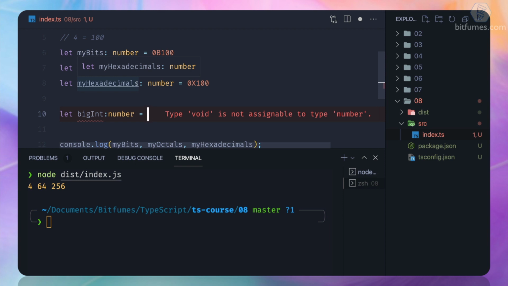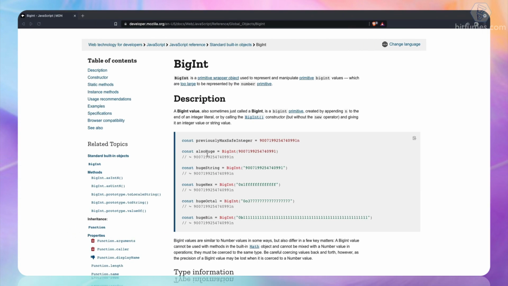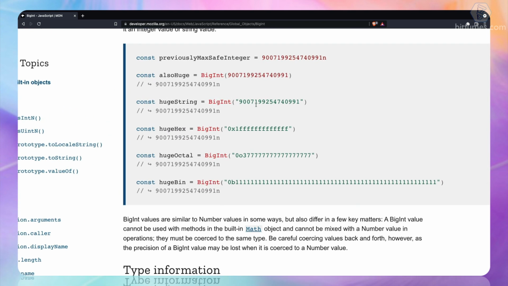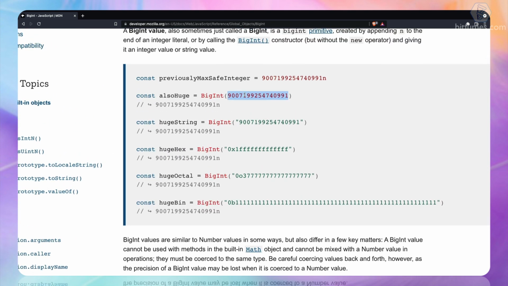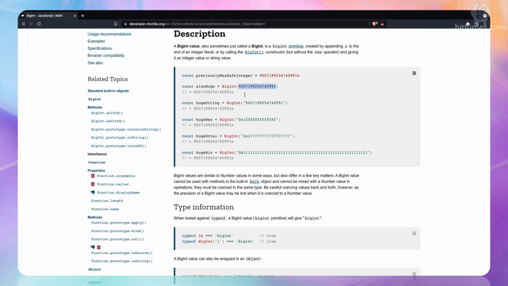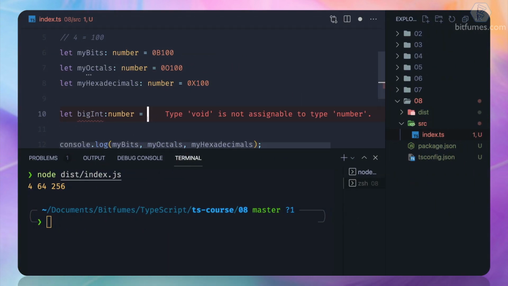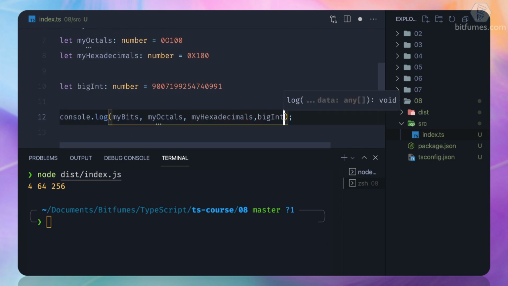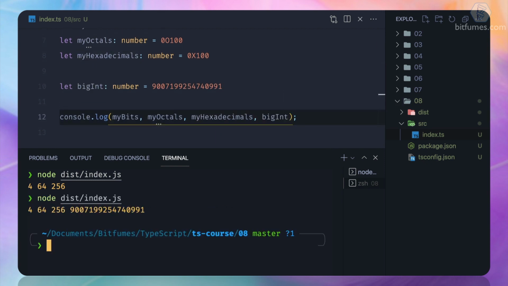So I can actually calculate it, but we have the documentation from MDN Mozilla, and here we have the BigInt, and this is the big integer number. Okay, so let's write it down and see what's going to happen. BigInt is something like this, and wow, this is really great.